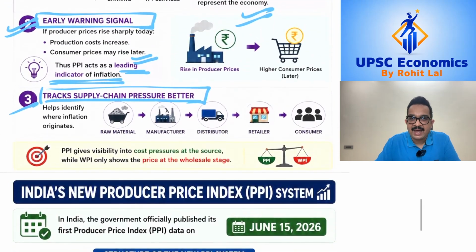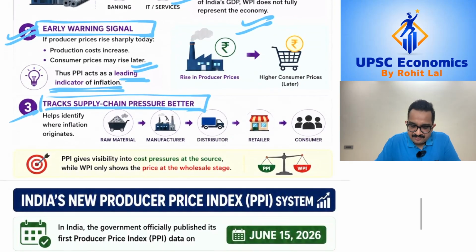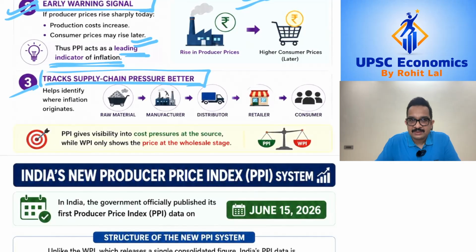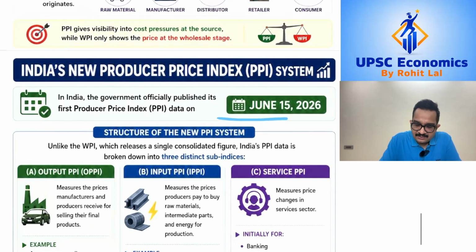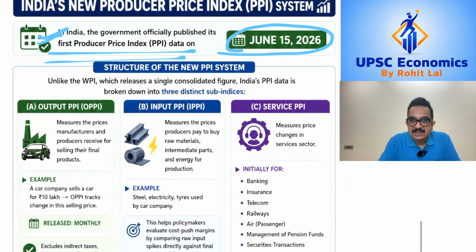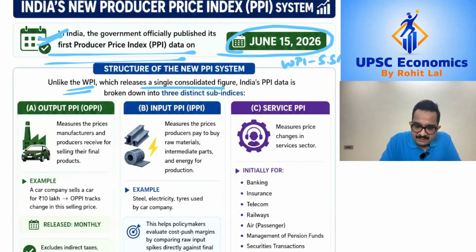So in order to accurately capture inflation data at the producer level, now the government is going to release the producer price index, and the government has actually started that. On 15th June, you had the first set of data on the producer price index, which was released by the government. Now, the key difference between the data of WPI and PPI is that WPI data used to be released, if you were to look at a Hindu newspaper, as a single consolidated figure. So you would have WPI inflation say as 5.5%.